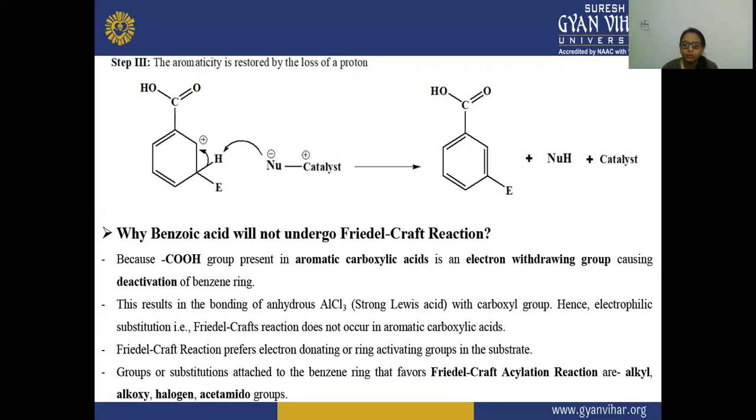So the groups or substituents attached to the benzene ring favor Friedel-Crafts acylation reaction, and these are your alkyl, alkoxy, halogens, and acetamido groups. These groups are electron donating. Alkyl is electron donating, alkoxy too, but halogen is electron withdrawing, yet it acts as both deactivating and activating group. So when these groups are attached to your benzene ring, they favor your Friedel-Crafts acylation reaction.